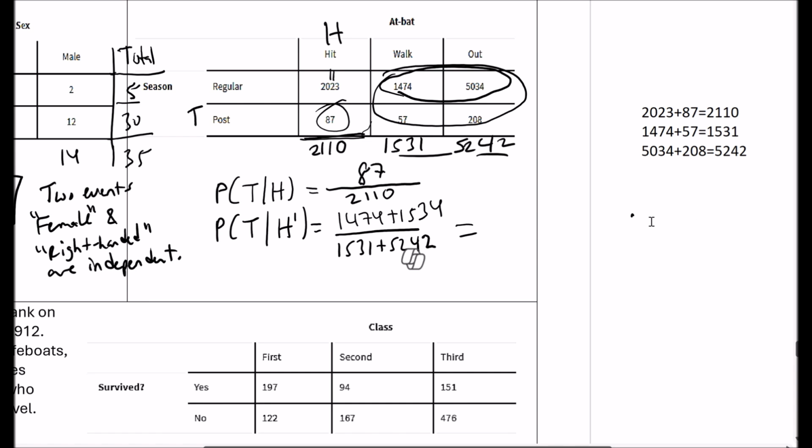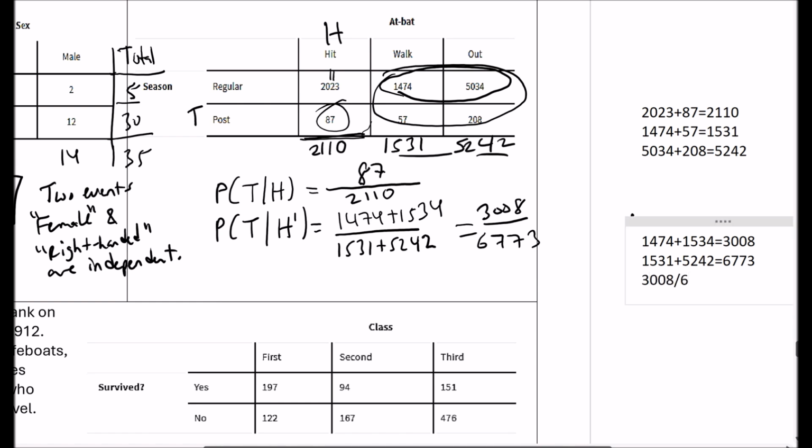Okay, so let's see what those numbers are. So 3008 over 6773. So we get 0.444.